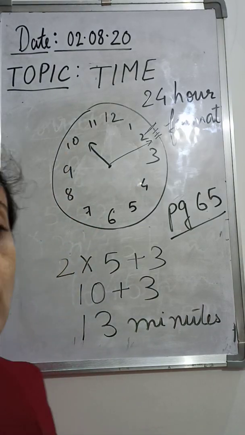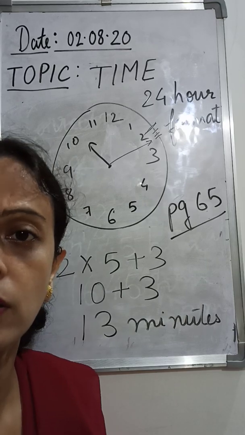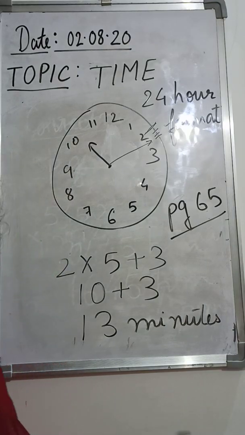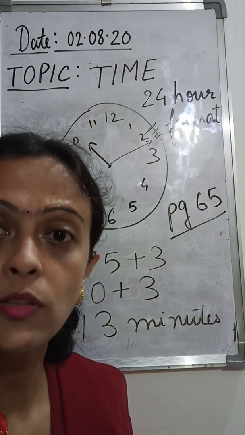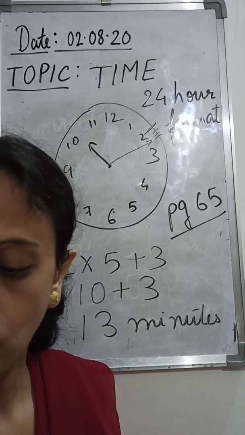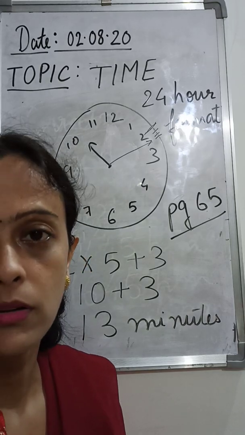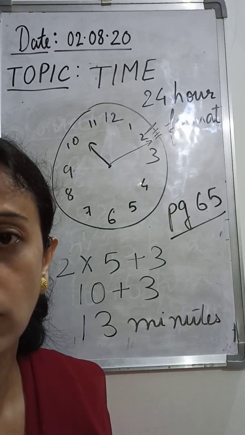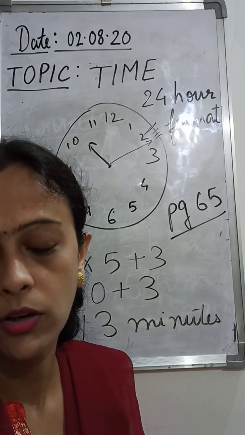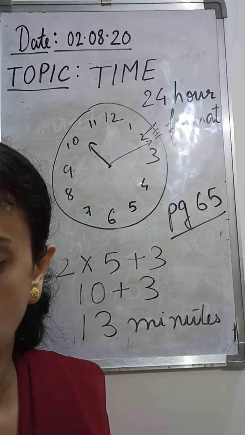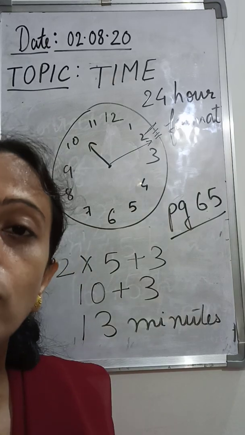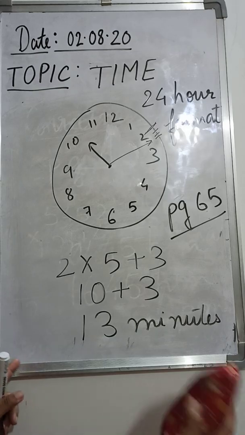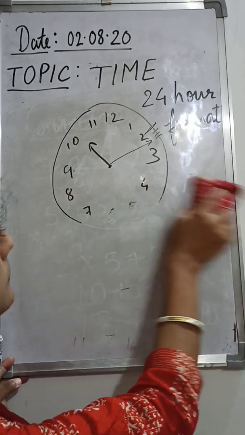Suppose your timing is given in 24-hour format and you have to convert it to 12-hour format. In that case, you are going to subtract 12 from the number, to convert from a 24-hour format to a 12-hour format. So let us just show something.